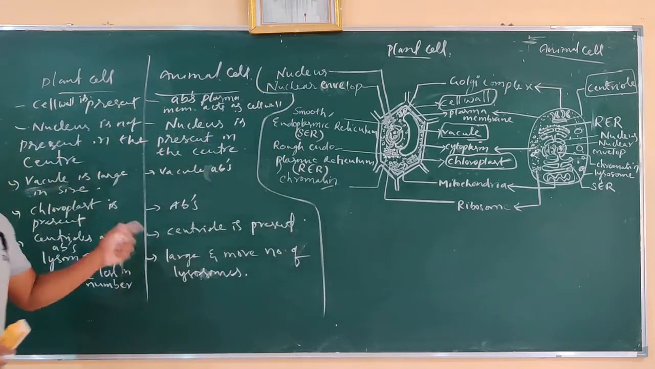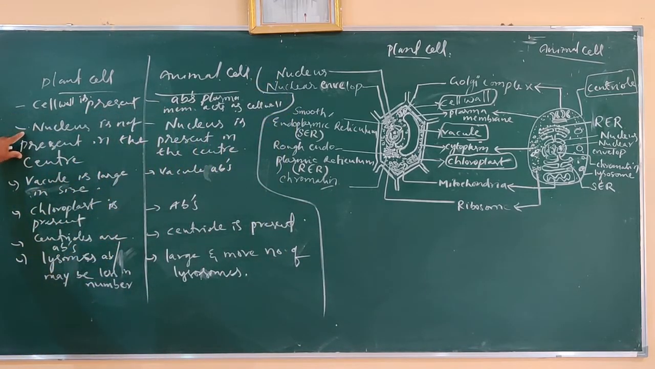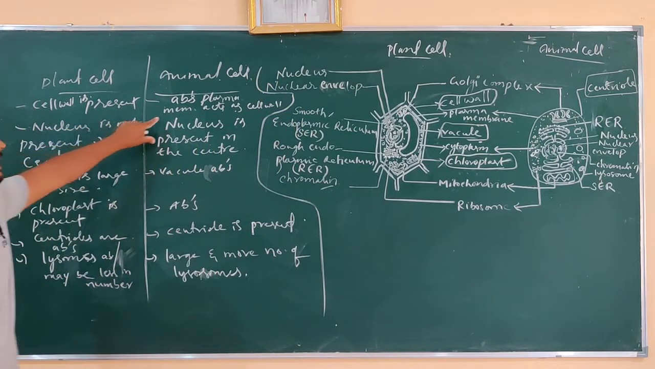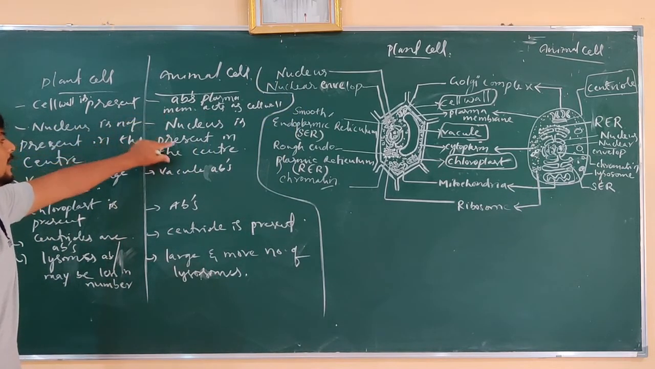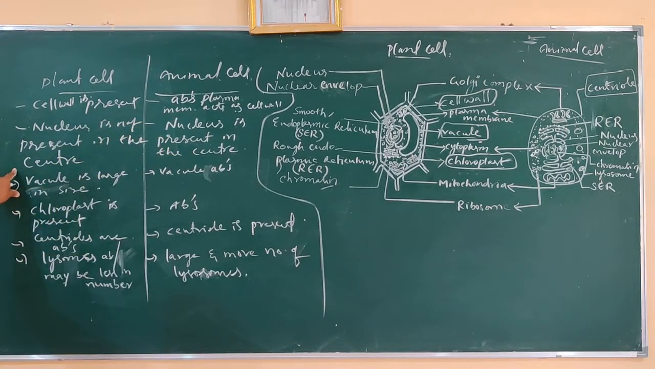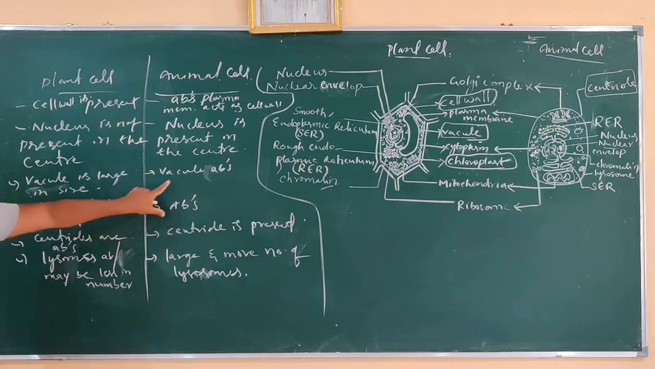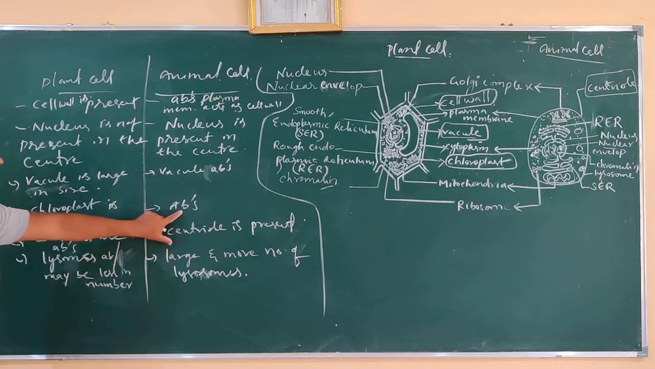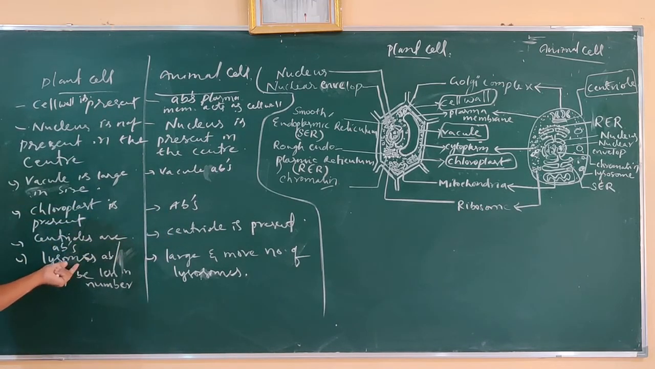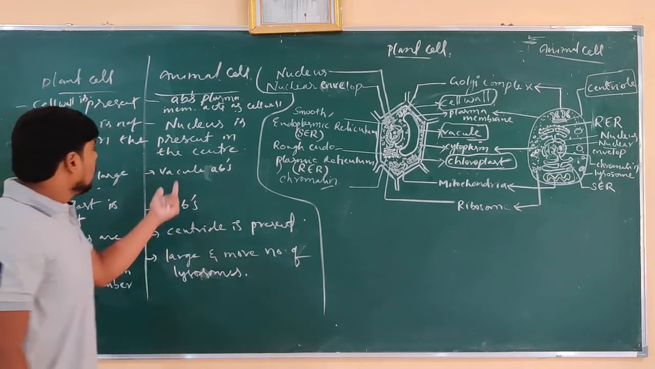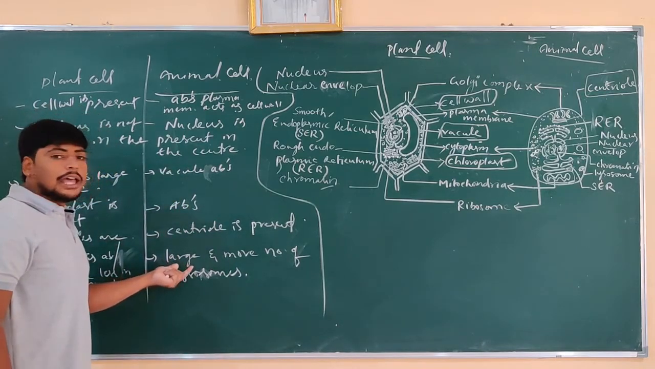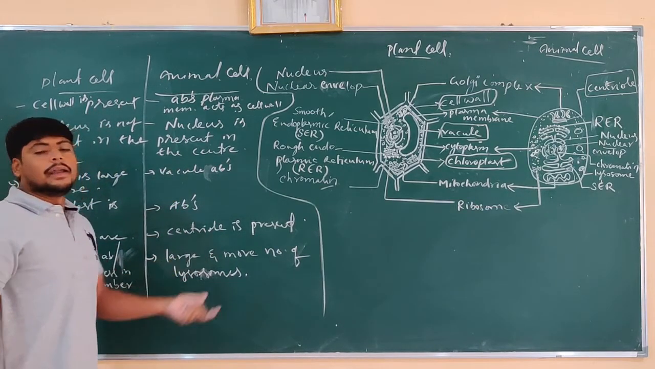This is the variation you can see. In plant cell, the nucleus is not present in the center of the cell, but in animal cell, the nucleus is present in the center. Vacuoles are large in size in plant cell, but absent in animal cell. Chloroplast is present in plant cell and absent in animal cell. Centrioles are absent in plant cell but present in animal cell. Lysosomes are absent in plant cell, and if present, they will be less and small in number. In animal cell, the lysosomes are present, large, and their number is more.